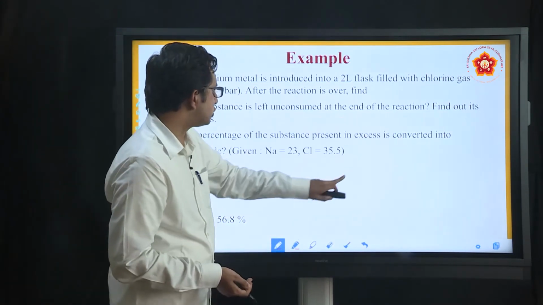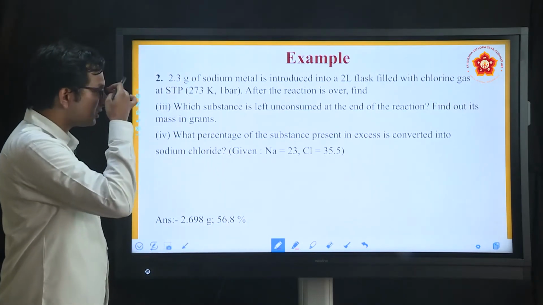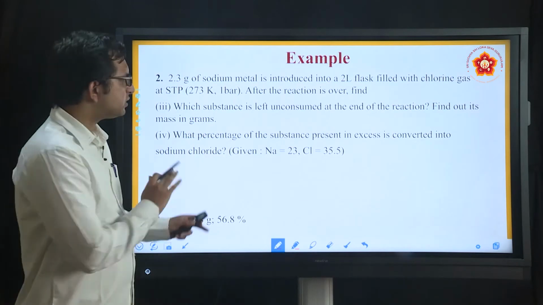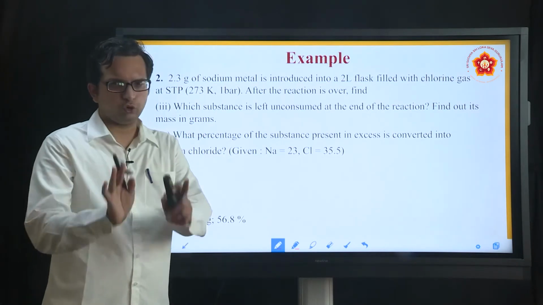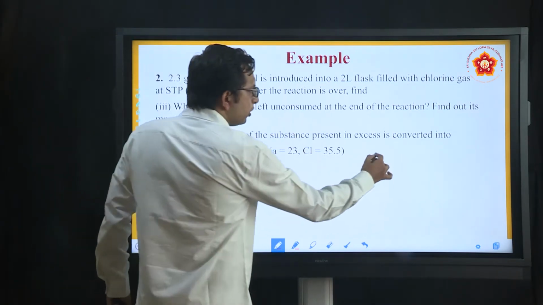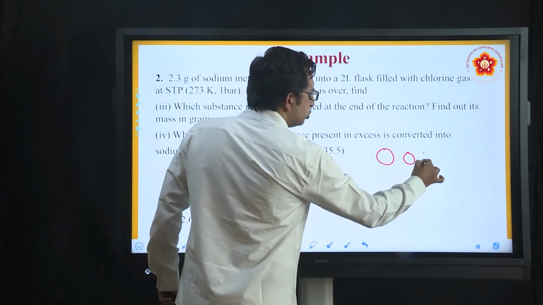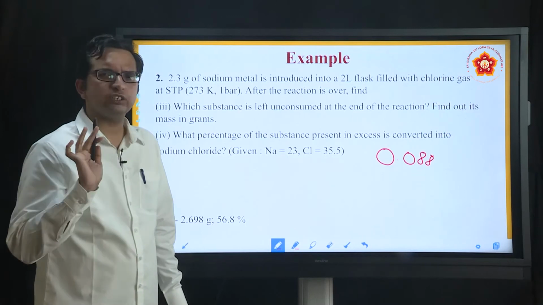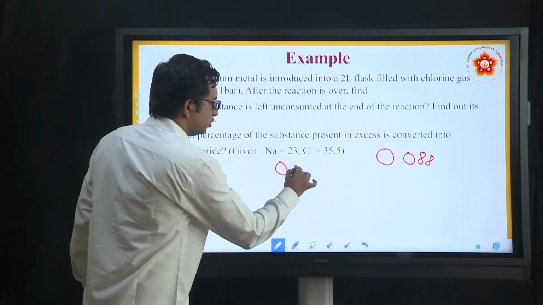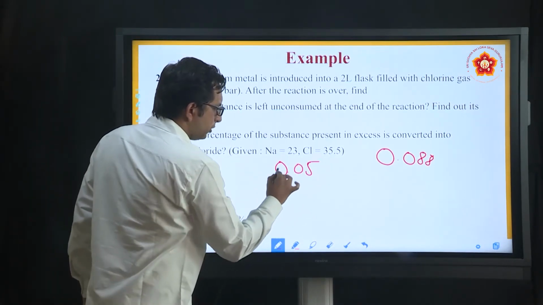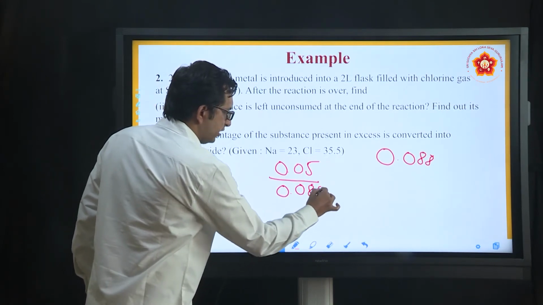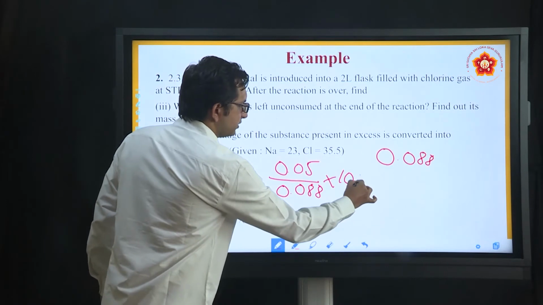Moving further, the last one which is there: what percentage of the substance present in excess is converted into sodium chloride? First thing is, which was the excess one? It was chlorine. How much chlorine had you actually taken? 0.088. But if you remember in the reaction, how much did you use? You used only 0.05. So, 0.05 you used out of 0.088, and they are just asking the percentage.